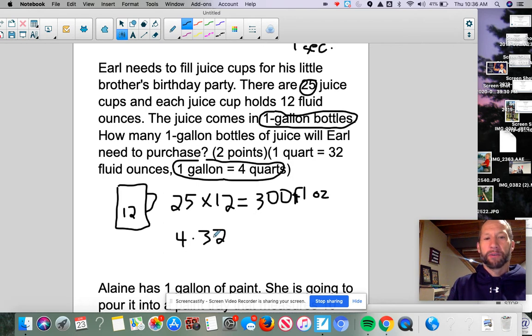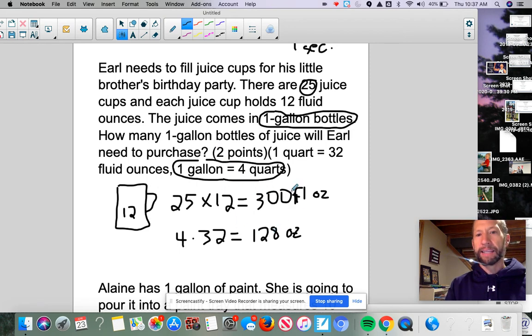All right, so now I got my 4 quarts, and each of those quarts holds 32 ounces, so I'm going to multiply that, and I did my multiplication already: 128 ounces, or fluid ounces. Just so you know, they are the same thing. When we say ounces, we're measuring a solid. When we say fluid ounces, we're measuring a liquid. But they really mean the same thing. They weigh the same. Okay, so now the question is, how many gallons do I need to get?